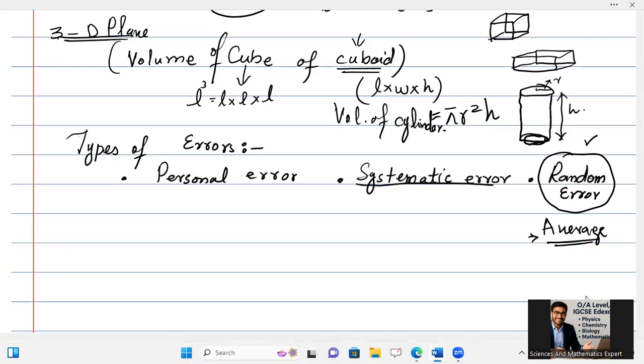Systematic error can be removed by comparing with a normal, non-faulty apparatus. Then that constant value should always be added or subtracted to get the correct value. And personal error can be removed by getting knowledge about the correct measurement.